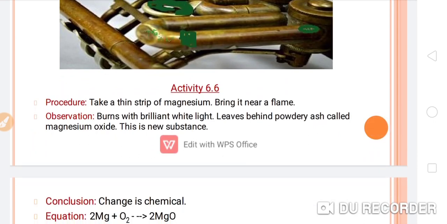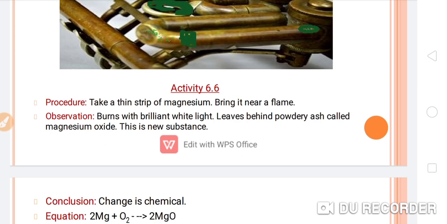Now students, let's see activity number 6.6. First, the procedure. Take a thin strip of magnesium and rub it with sandpaper. Why do we rub it with sandpaper? Because there may be impurities on the surface of the magnesium ribbon in the form of its oxide. Now we will hold it with tongs and bring it near a flame.